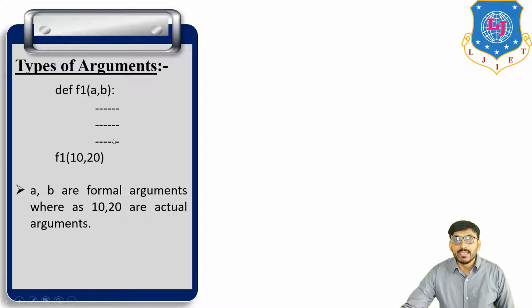Now here a and b are formal arguments, and 10 and 20 are actual arguments. So there are normally two types of argument: formal argument and actual argument.